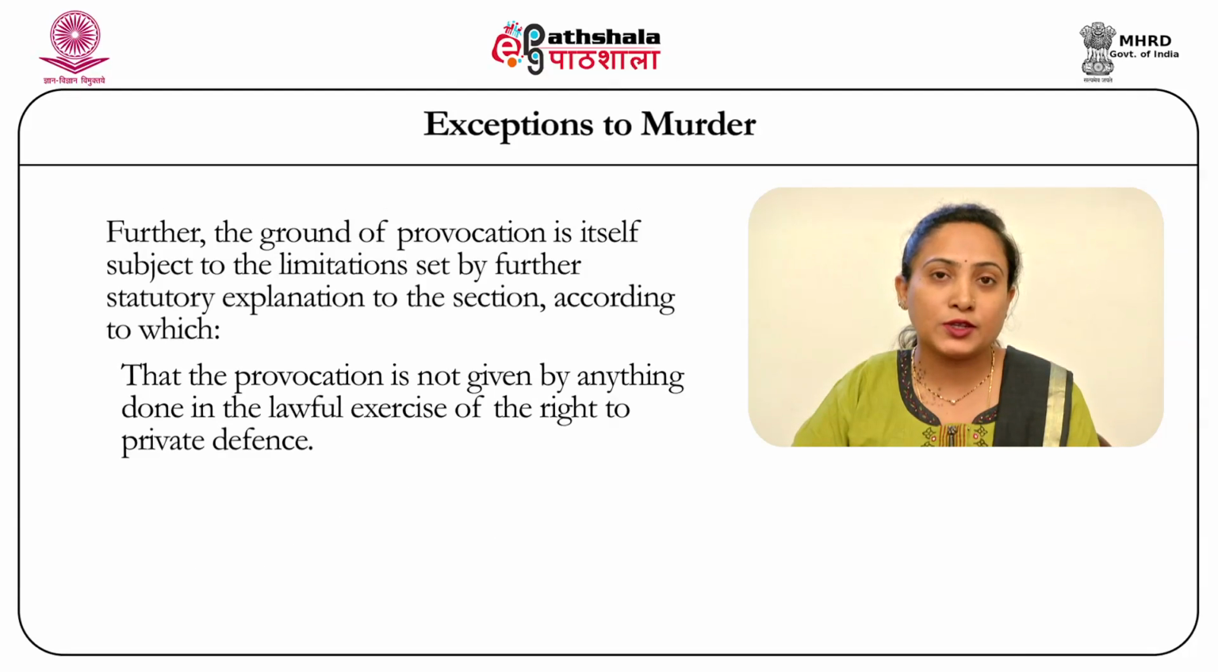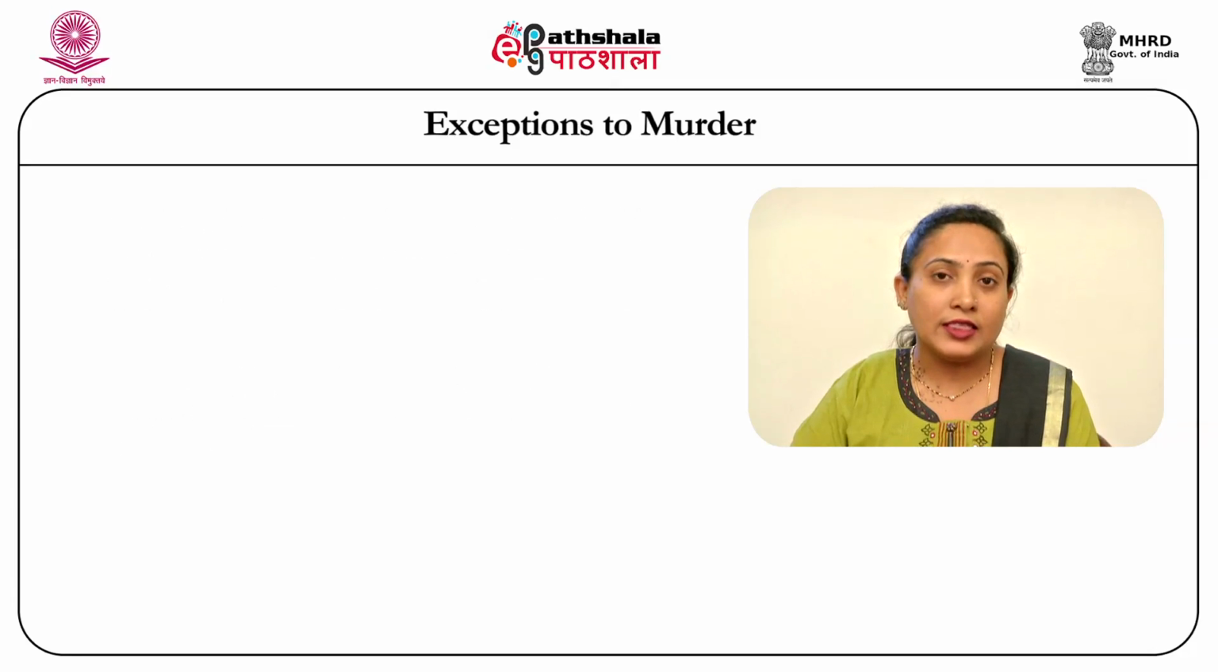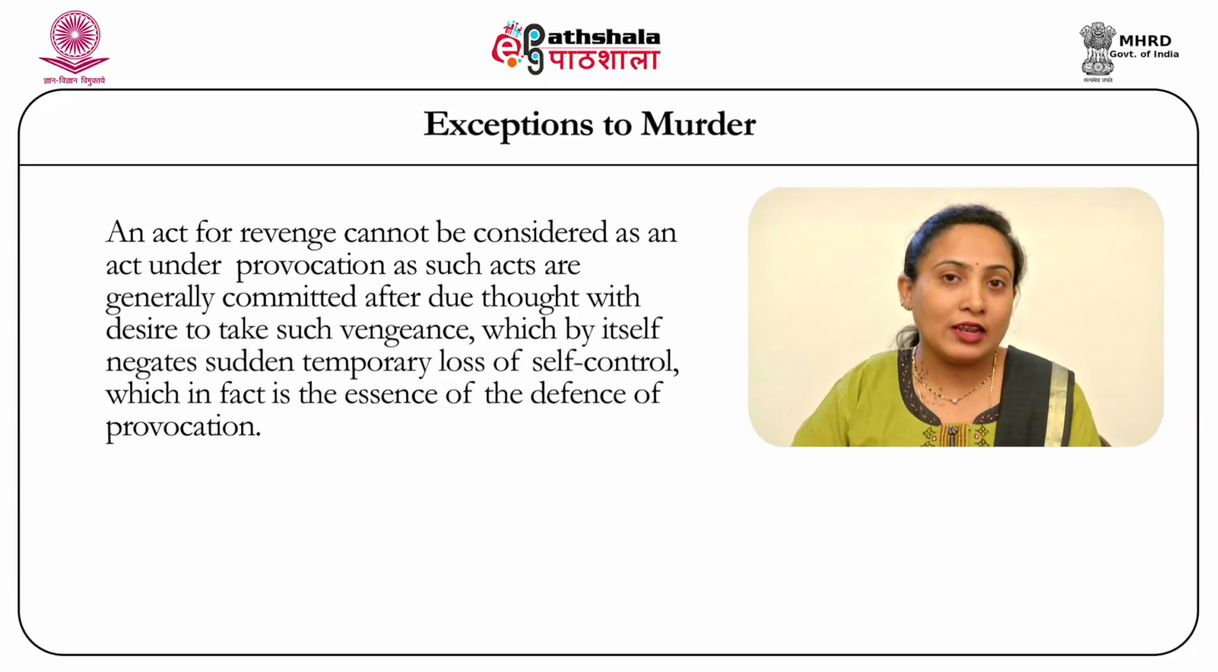Thirdly, that this provocation should not be given by anything done in the lawful exercise of the right of self-defense. In fact, considering all these grounds makes it clear that any act done deliberately against a person, or deliberately against a public servant, or against a person who is exercising his right to self-defense, would not qualify for this ground of exemption. Thus, any act done under revenge can also not qualify as a ground of provocation for the simple reason that acts done under revenge indicate a premeditated plan of action, thereby indicating no loss of self-control or no loss of application of mind in a scenario.